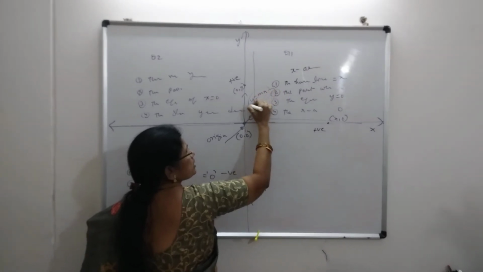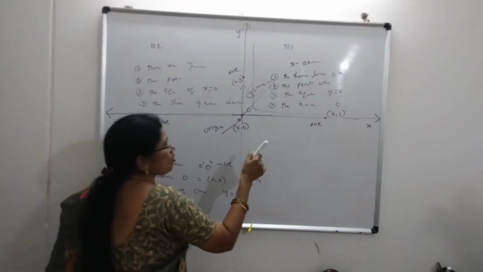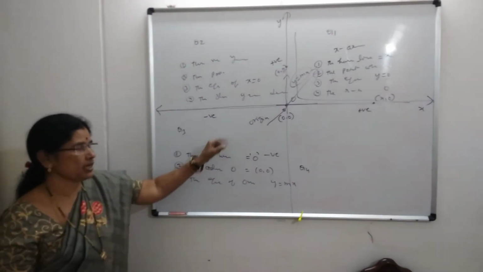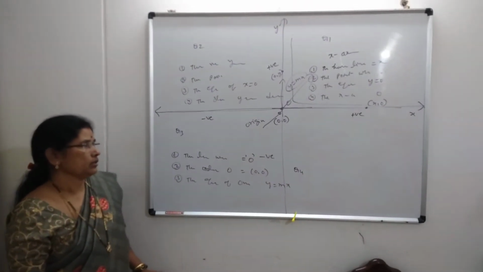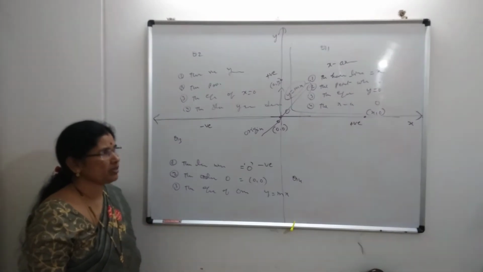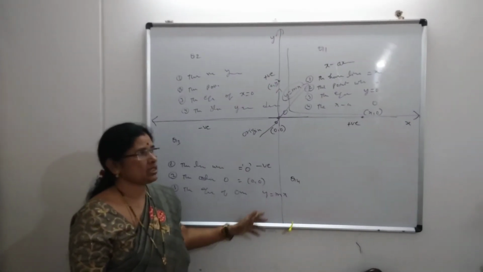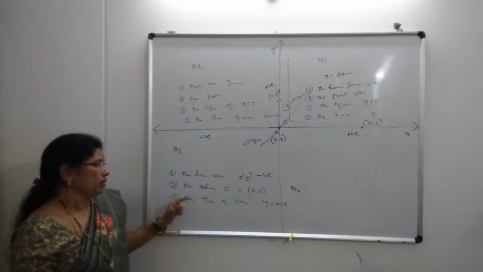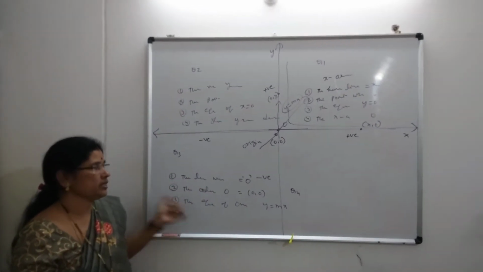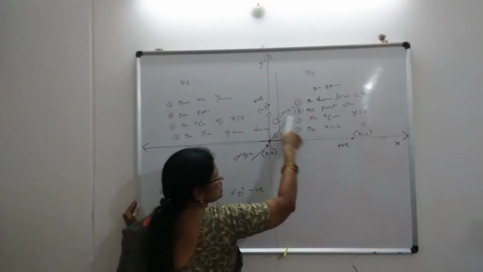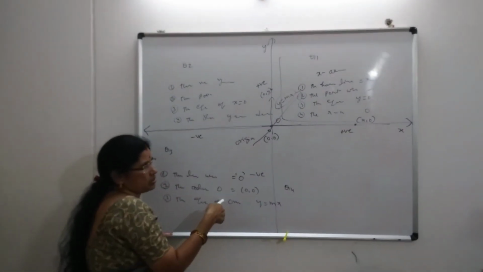This is a very important equation because the whole of coordinate geometry depends upon y equal to mx up to degree level. Okay. This is only the introduction I am giving you. This is also a very important chapter for higher studies. That is why I am giving particular information about the x-axis, y-axis and origin. Okay.